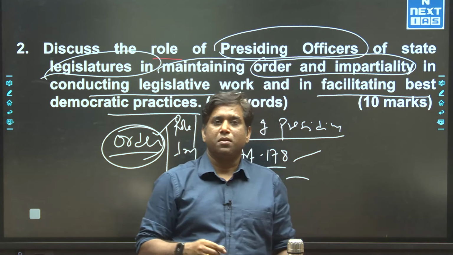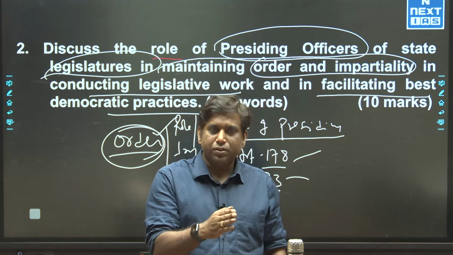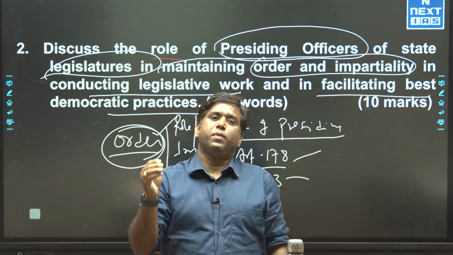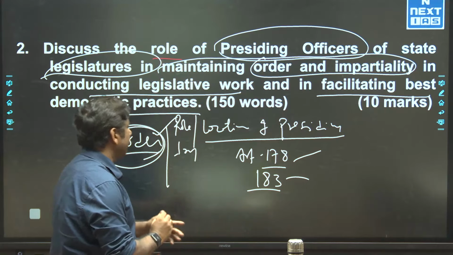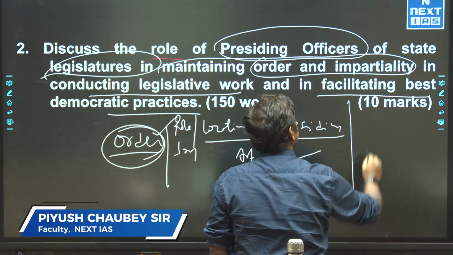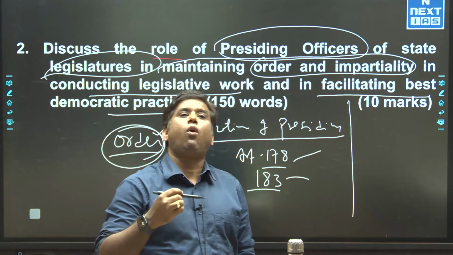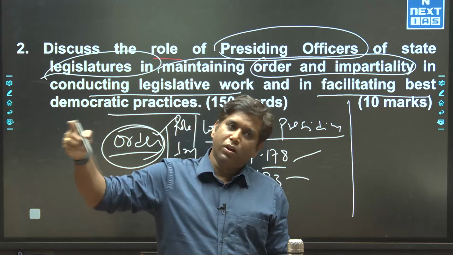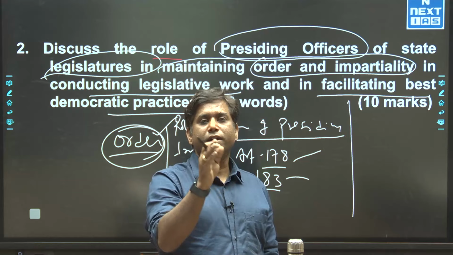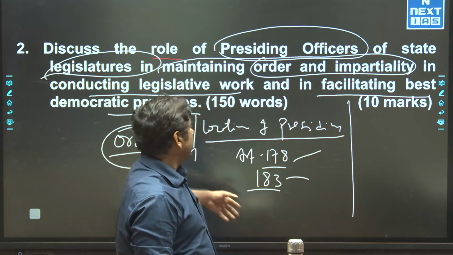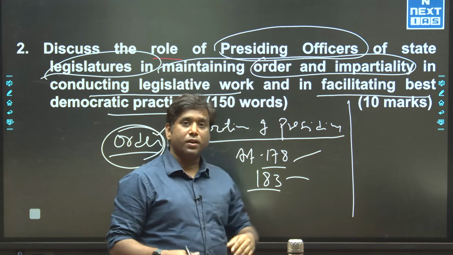by accepting notices of various motions, and by accepting notices of asking questions. So you can say that impartiality is maintained by providing opportunity to all members belonging to the various political parties to speak and discuss various issues inside the parliament. Now the third part is how all these things consolidate our democratic practices.